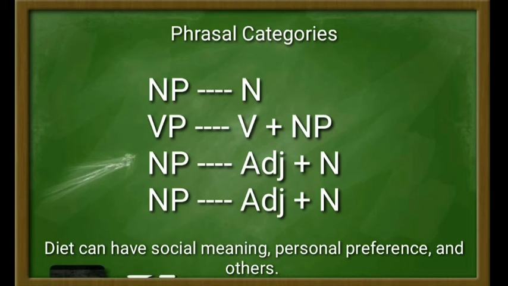The noun phrase here falls into two, adjective and noun. The adjective here is social and the noun here is meaning. And then the next noun phrase is personal preference. The personal here works as an adjective and preference here works as a noun.